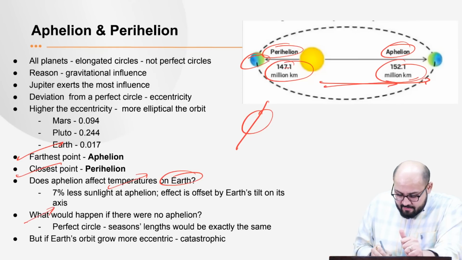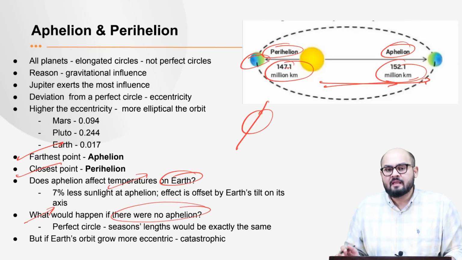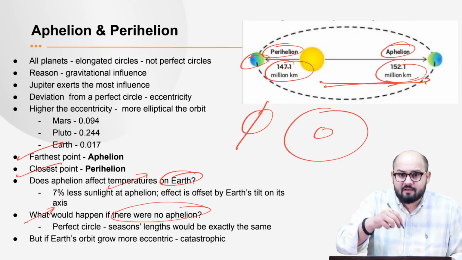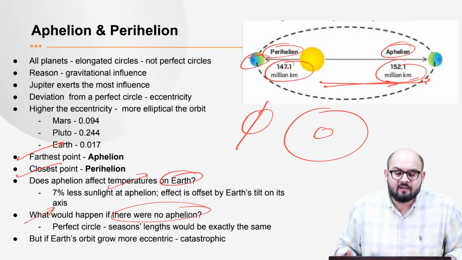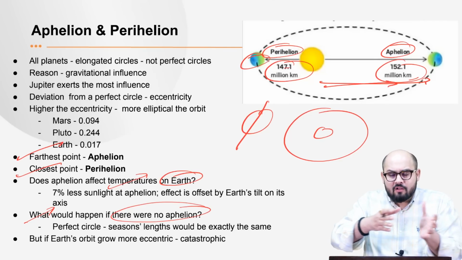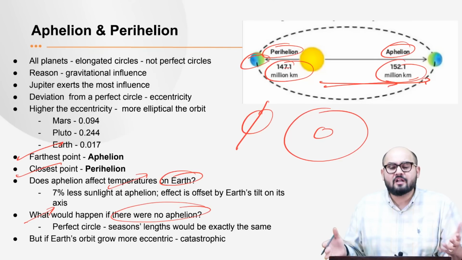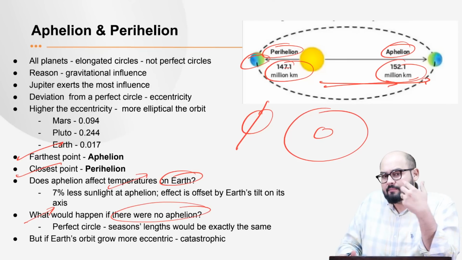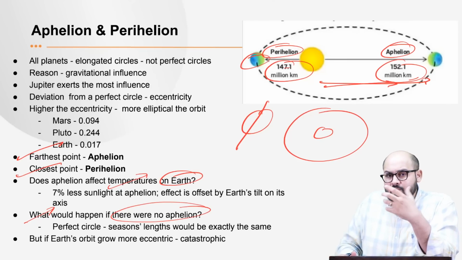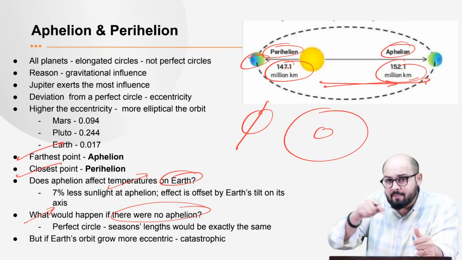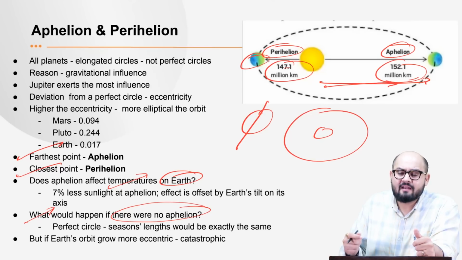Next, what would happen if there were no aphelion? Let's say the Earth revolved around the sun in a perfect circular orbit. Then the duration of day and night in all the seasons would have been constant. Right now we witness that the duration of day in summers is somewhat longer, and in the winters somewhat shorter. But if the Earth revolved around the sun in a perfect circular orbit, we would have perfectly equal day and night in all the seasons.